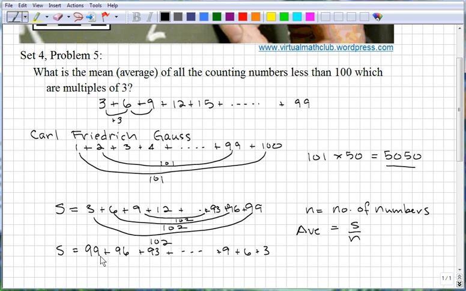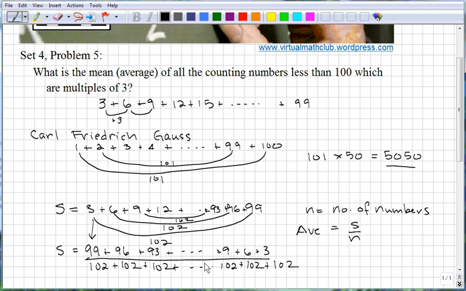But if we do it that way, we can add these numbers up, and we'll get 102 plus 102 plus 102 plus dot dot dot plus 102 plus 102 plus 102.